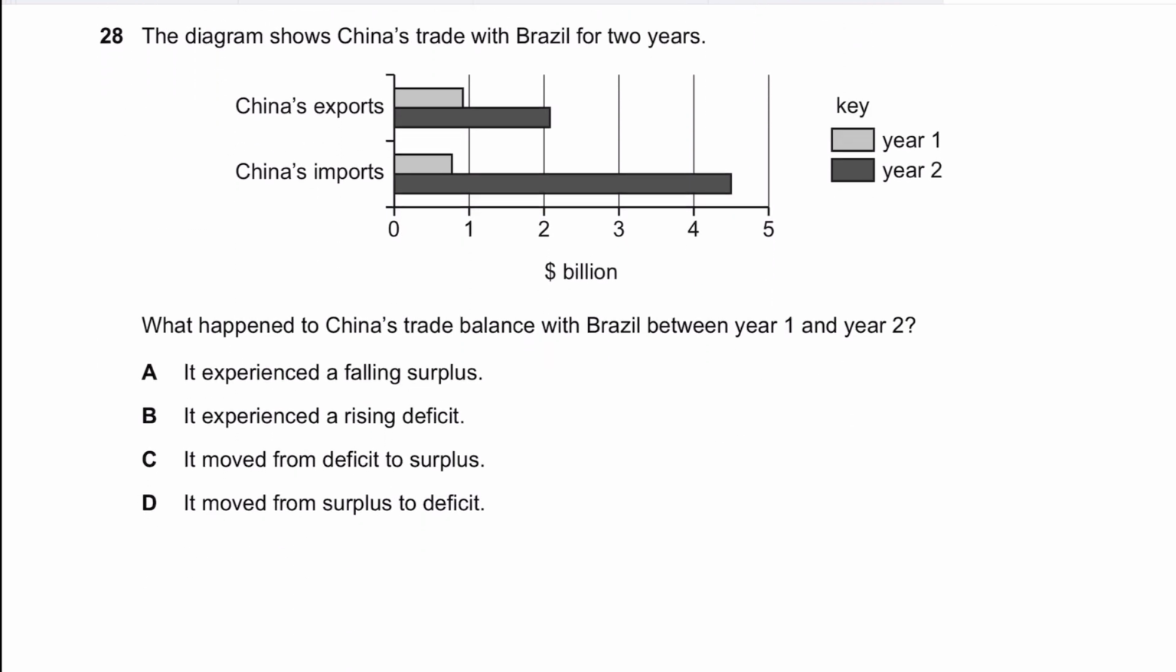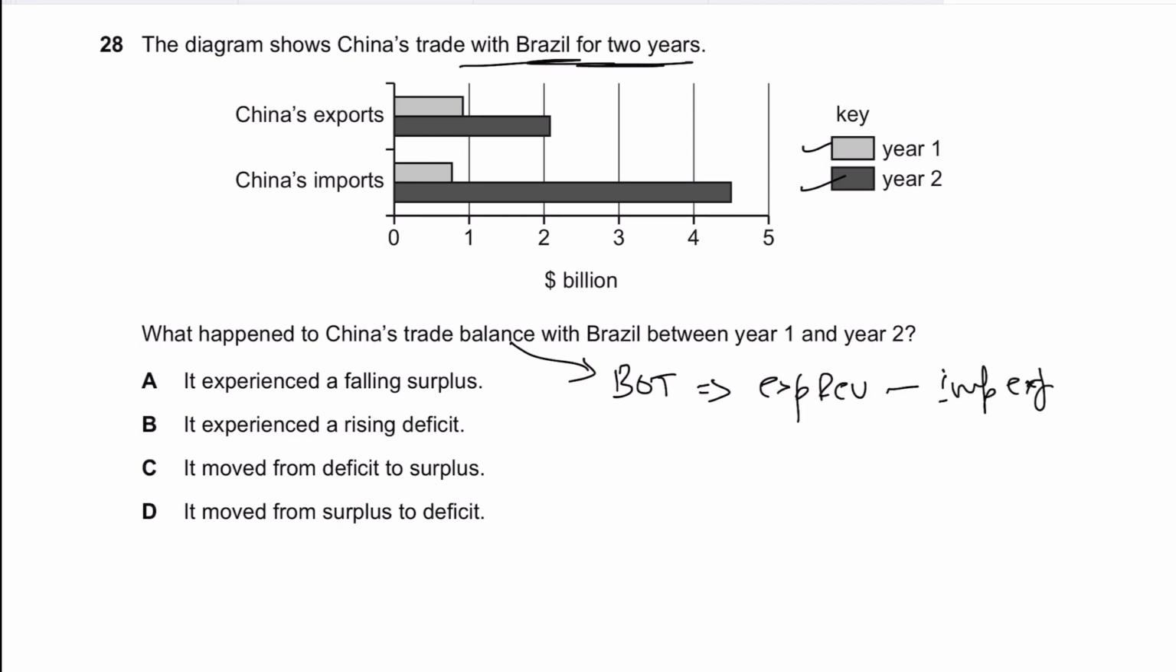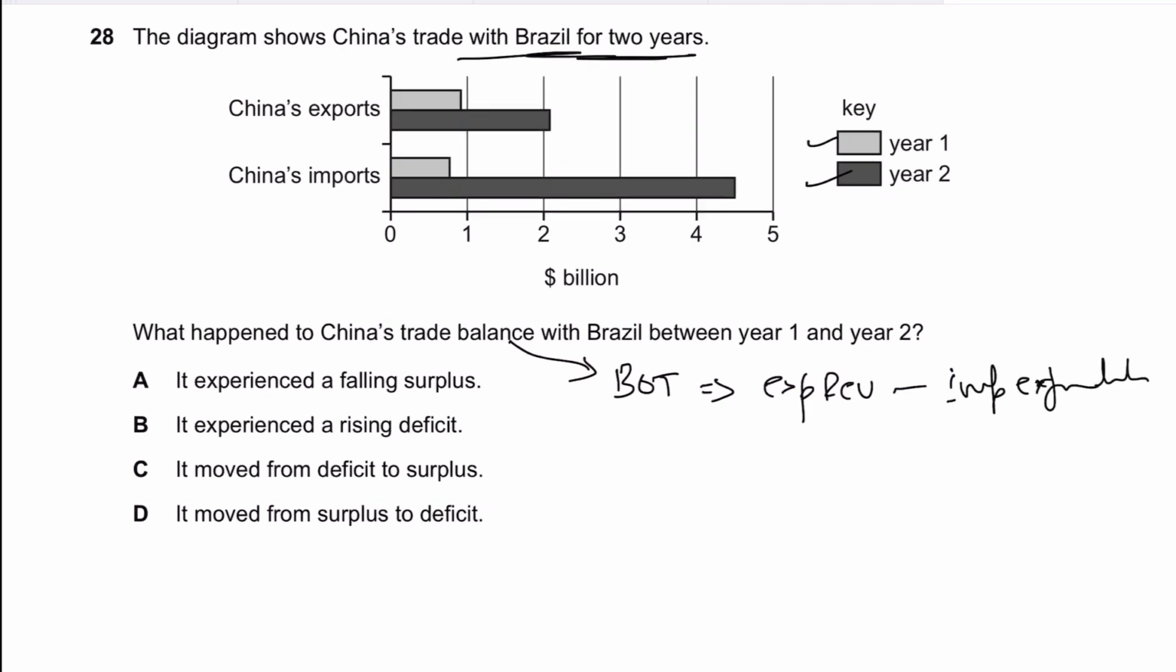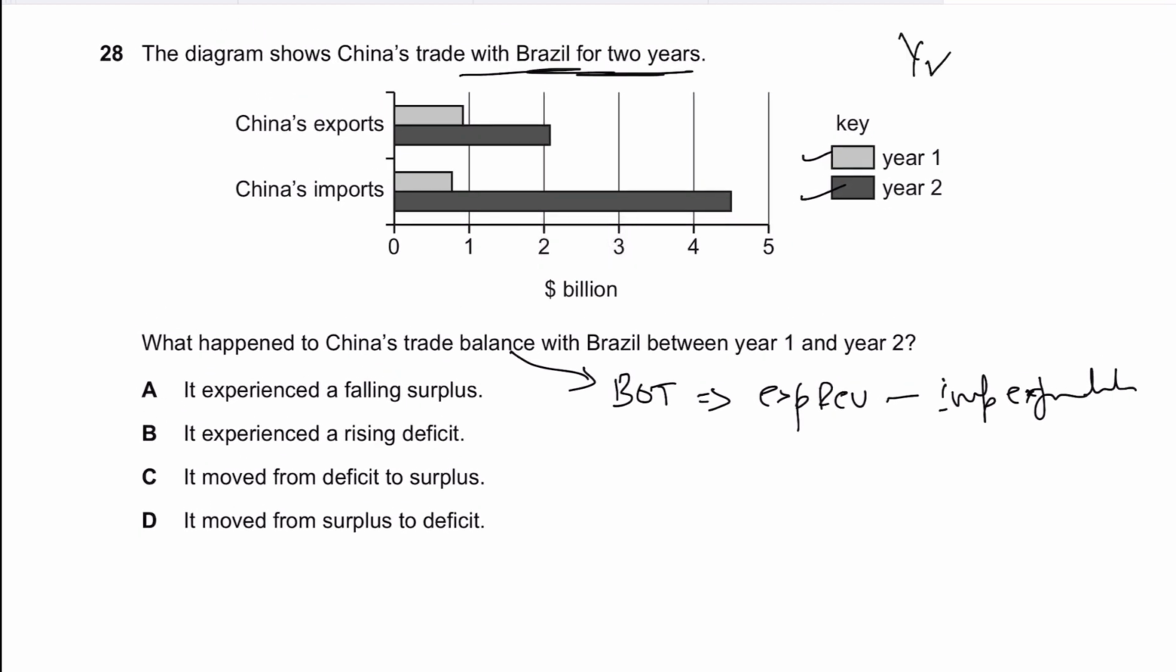Question number 28 is telling us the diagram shows China's trade with Brazil for 2 years. We have China's exports, in light gray for year 1 and dark gray for year 2, versus imports. What happened to China's trade balance? The balance of trade is the difference between export revenues earned minus the import expenditures made on goods, right? So if exports are greater than imports, in year 1 we could see that exports are somewhere around 0.9 while the imports are somewhere around 0.7. It's less than 0.9.